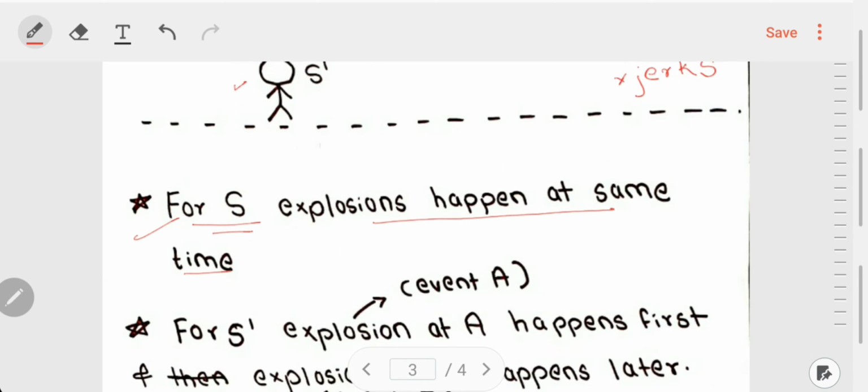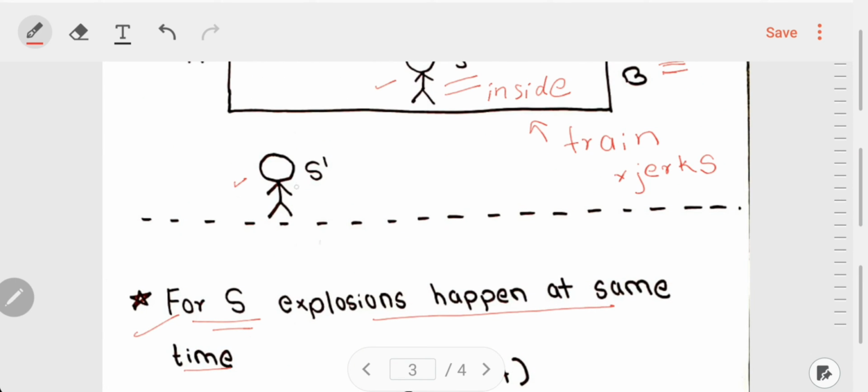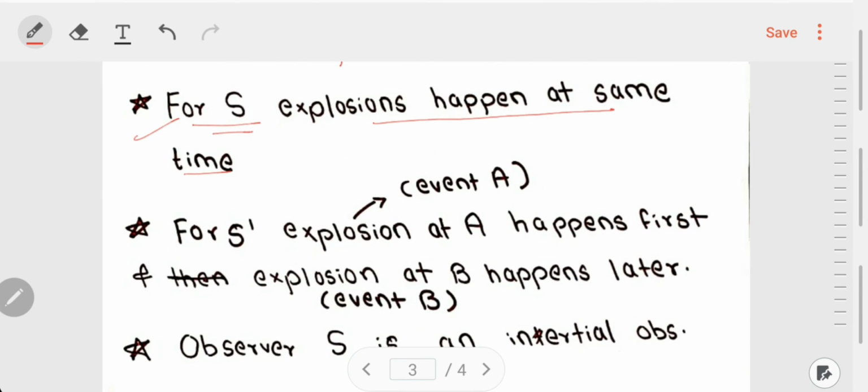Okay. Now, let us see this experiment from the point of view of an observer who is on the platform, that is an observer S prime. We'll get a conclusion that explosion at A happens first and explosion at B happens later. So let us see how.